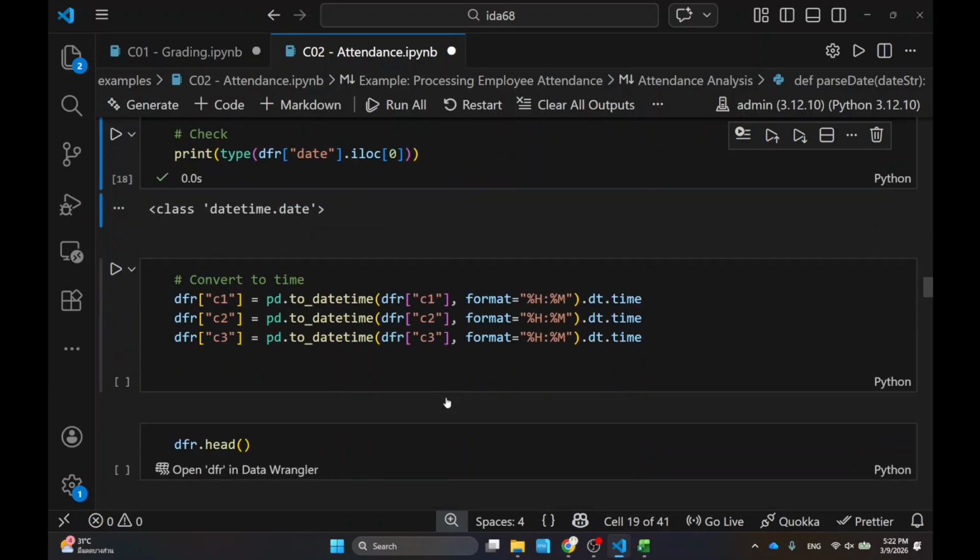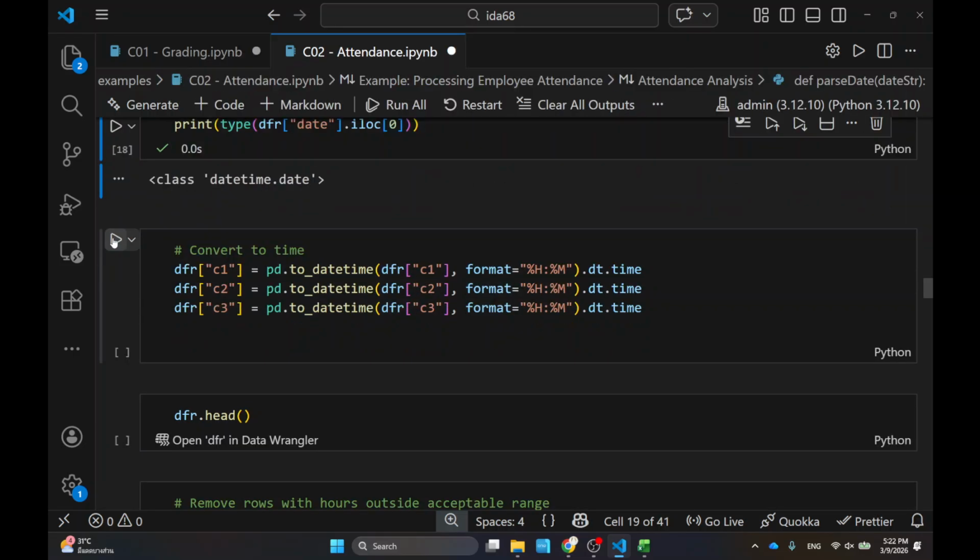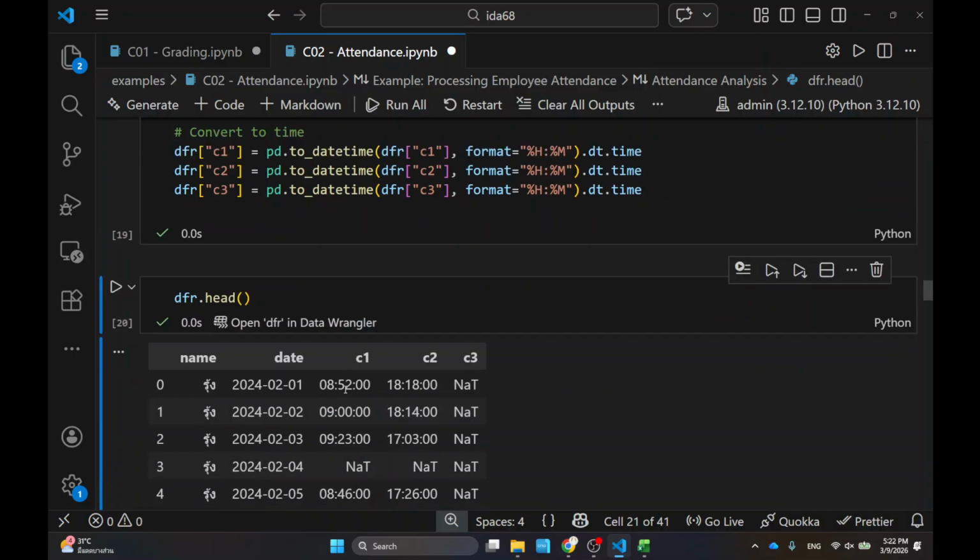Okay, and next up I want to make sure that all of the clock-in times become time data. So this part again is the same thing. I want to convert things into time. Okay, that's it.